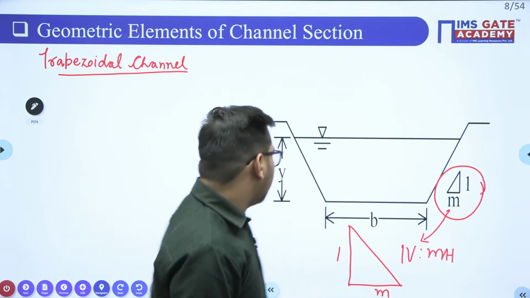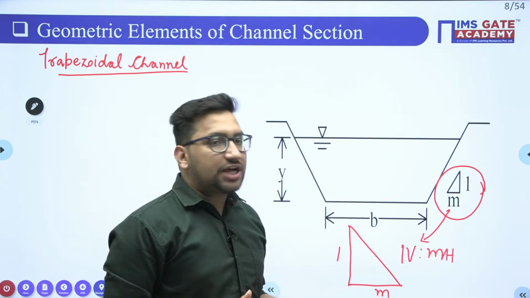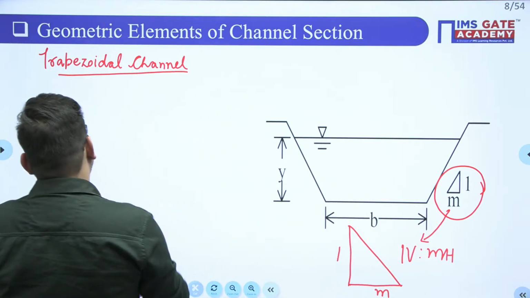Clear? Now try to see. If we find out the different geometrical properties for this trapezoidal channel, we'll start with the top width.